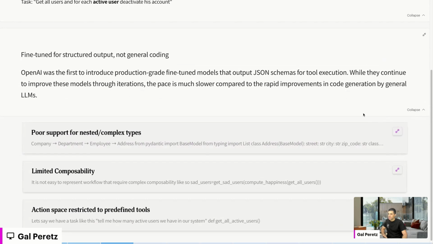The next problem is the fact that OpenAI's models, and those of any other vendors, were fine-tuned to output and also to receive a specific JSON schema. If we have a fine-tuned model, we need a fine-tuned pipeline.